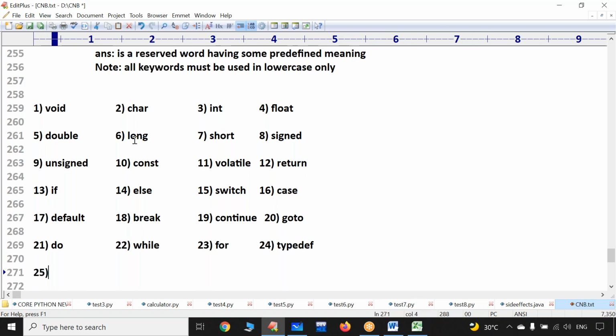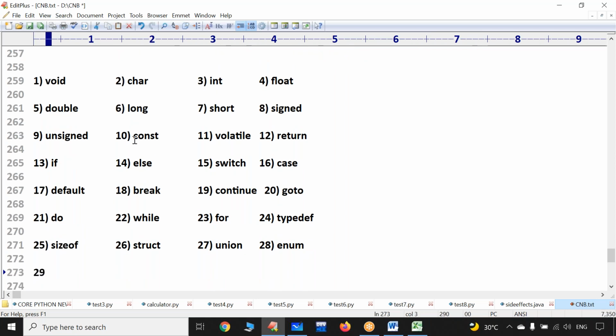typedef, sizeof, struct, union, enum, auto, static, register, extern.